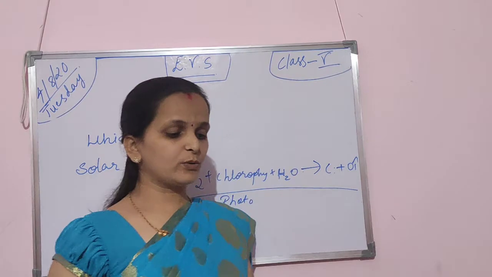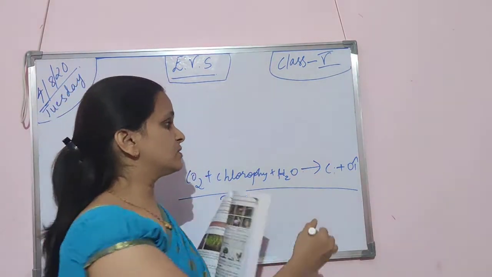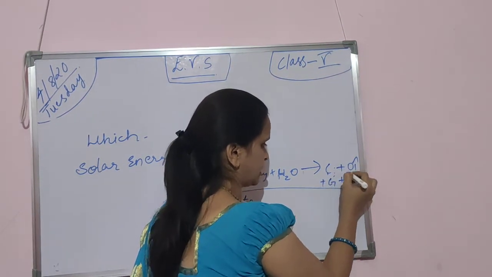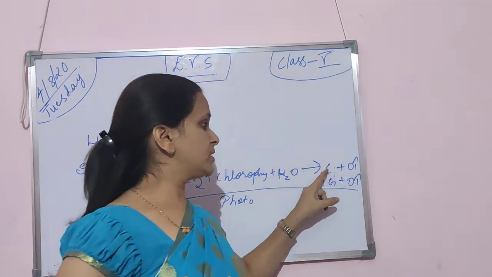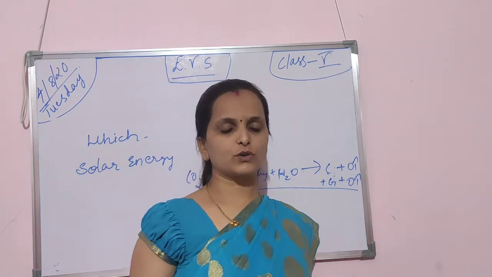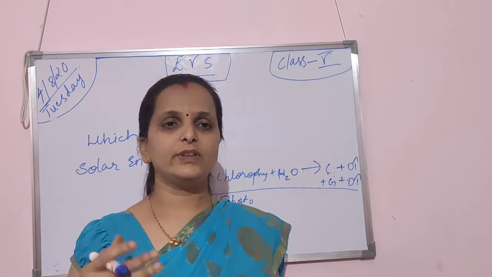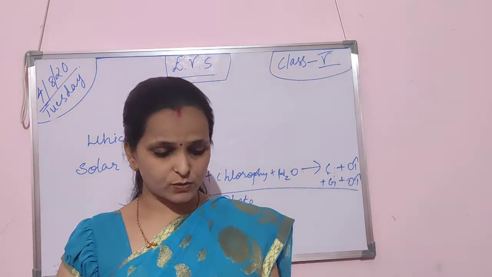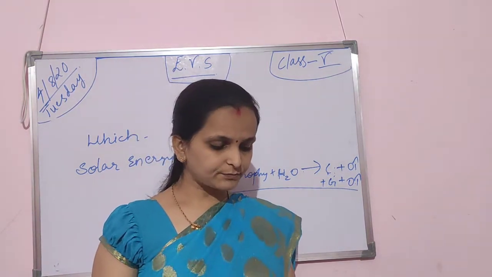In the preparation of the food by the plants, glucose is produced and oxygen is released. So what all do they produce? Carbohydrates, glucose and oxygen are released during photosynthesis. Through this process they get food, and they also release the oxygen for us. We are respiring from the plants only, right?